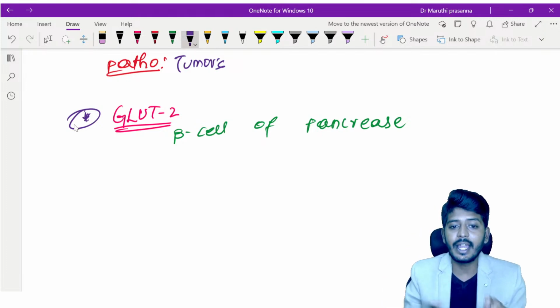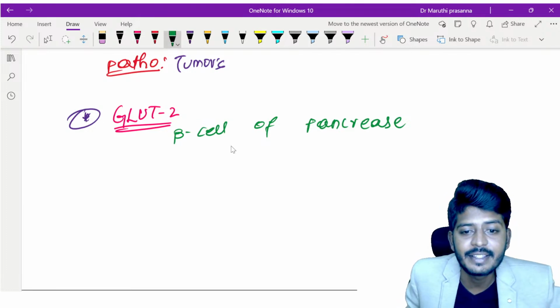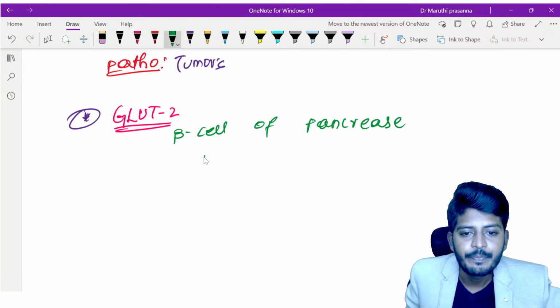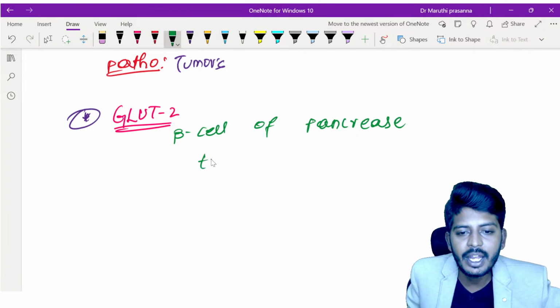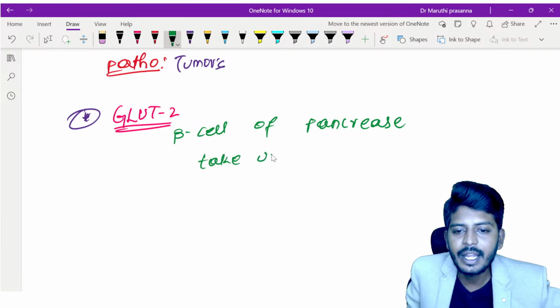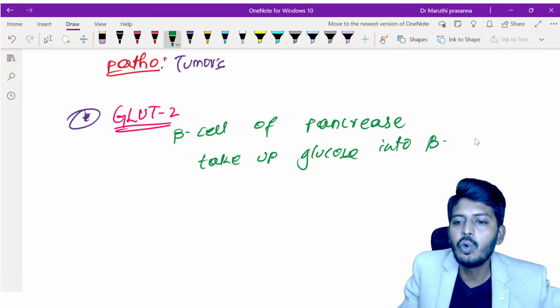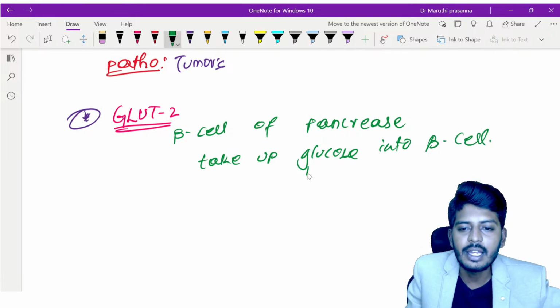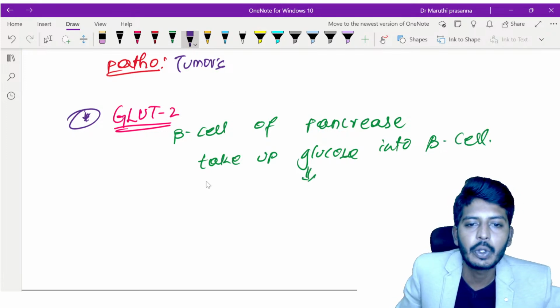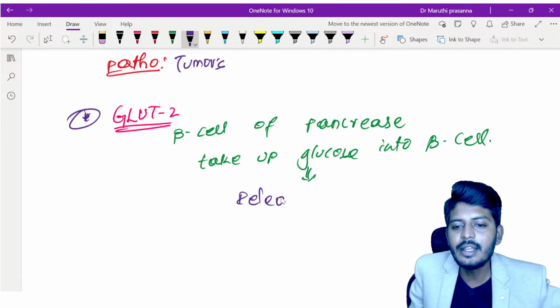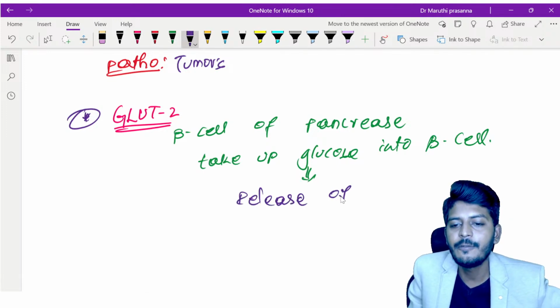That's why I'm telling you again and again. So beta cell of the pancreas, it is there. Once glucose transporter 2 is there, glucose transporter 2 takes up the glucose into the beta cell, and it will cause the release of insulin. This is a key point to be remembered. It causes the release of insulin.